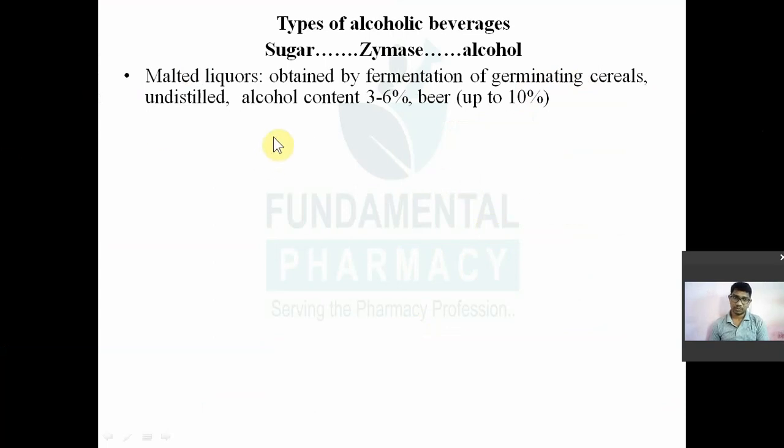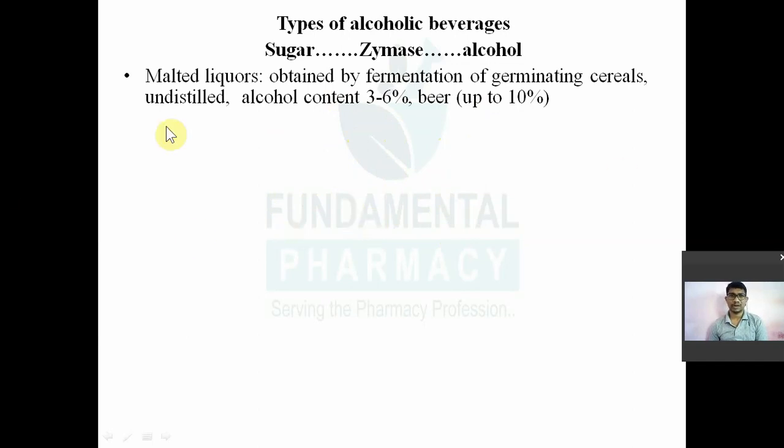Okay, so pure form of alcohol is not separated. Normally the alcohol content of these malted liquors ranges from 3 to 6%. For example, beer. Previously your beer was having a percentage of alcohol in the range of 3 to 6%, but nowadays beers are also available with 10% alcohol.